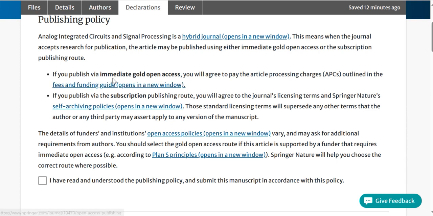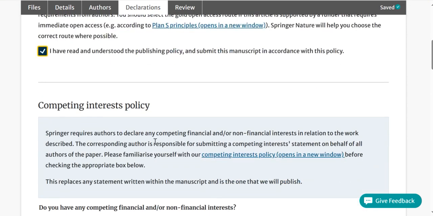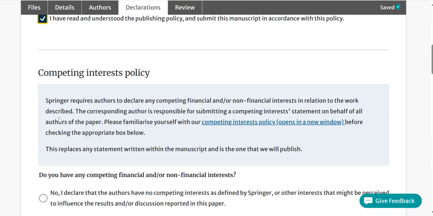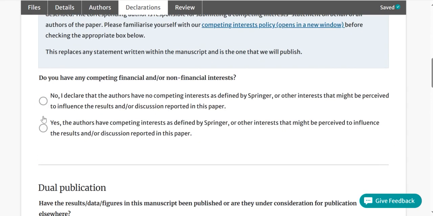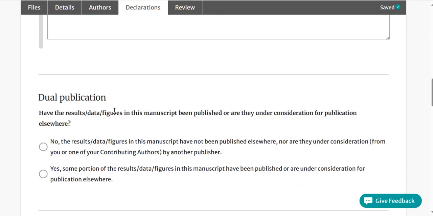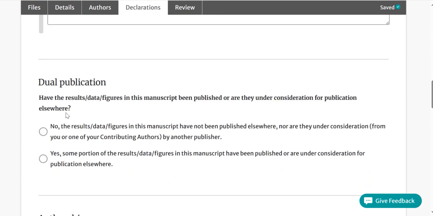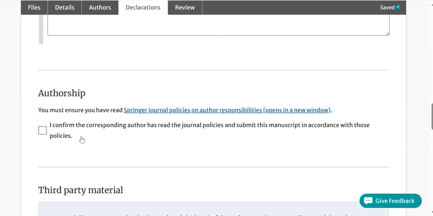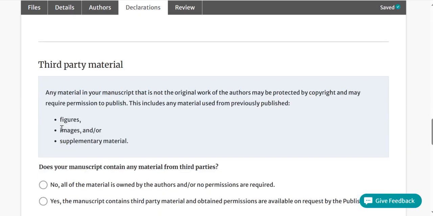If you wish to publish via immediate gold open access, you will agree to pay the article processing charge. But if you publish via the subscription route, you will agree to the journal licensing terms. So this is for free publication. You have to click OK and submit it, and you have to give your competing interest declaration, right? You have to click all the OKs. You have to give the declarations, right?